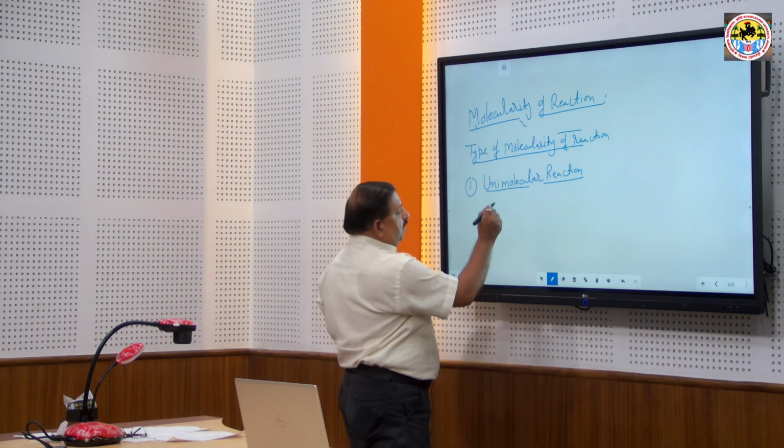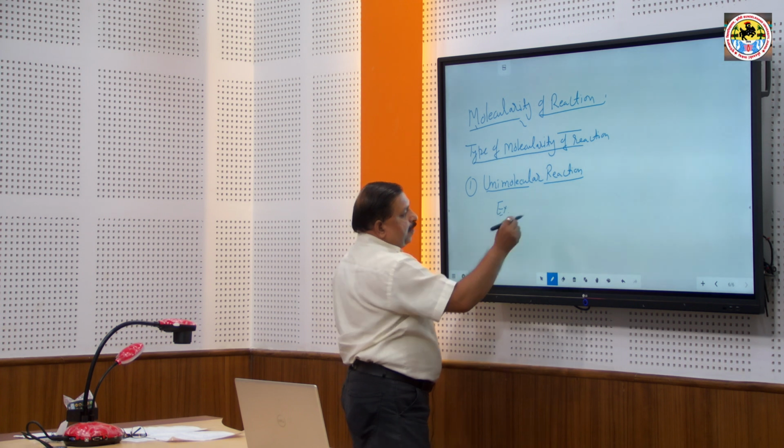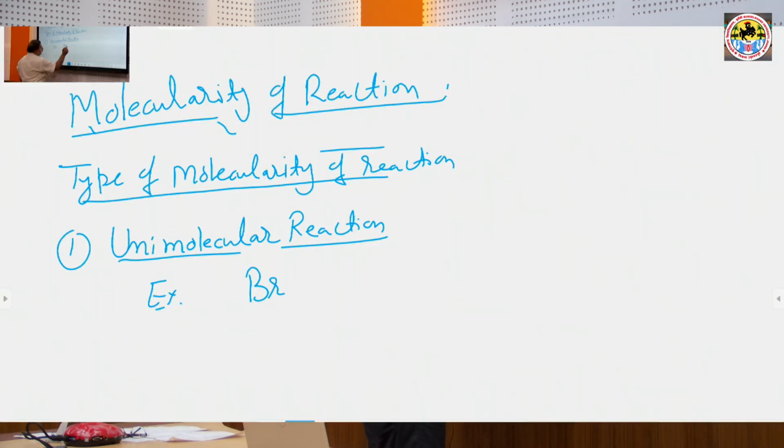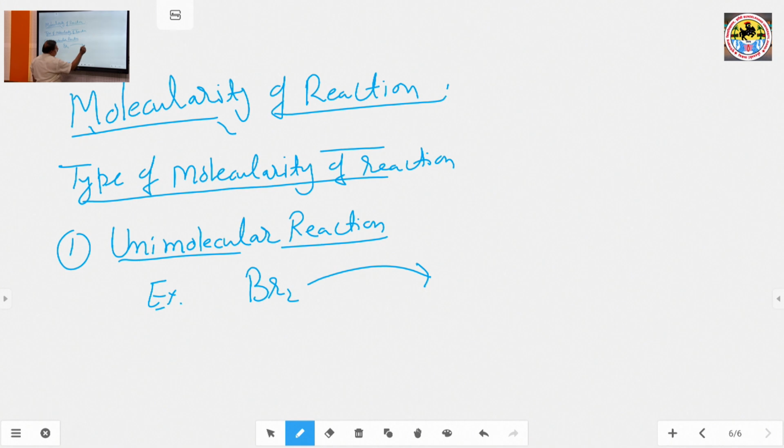For example, bromine molecule converts into bromine atom. This is generally a photochemical reaction, and here the bromine molecule converts into atoms. So, this reaction is a unimolecular reaction.